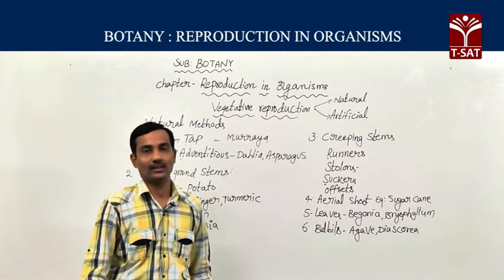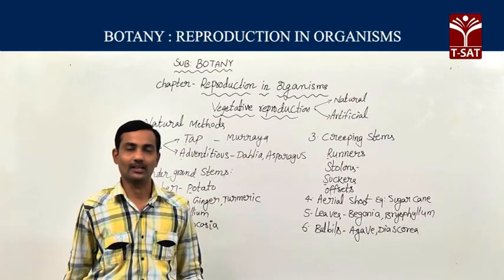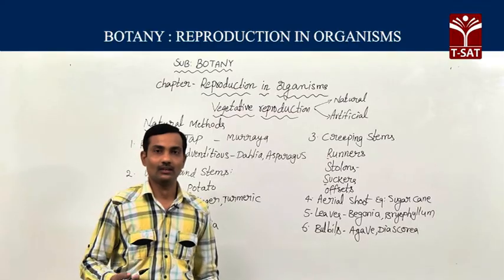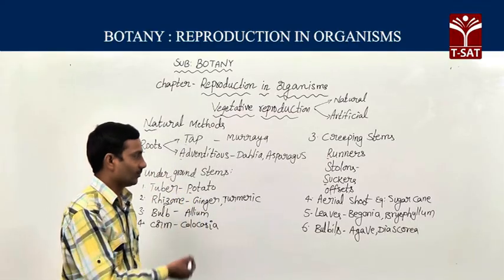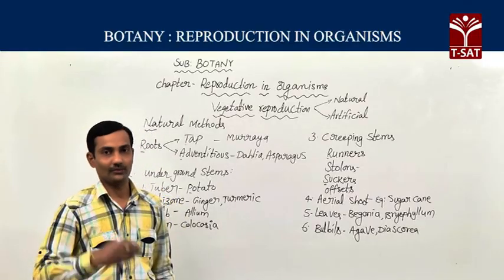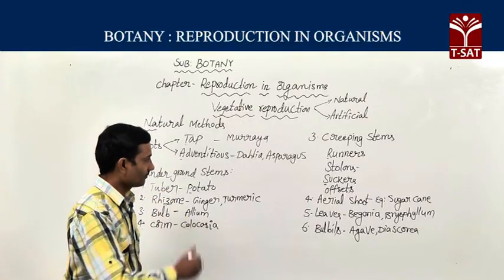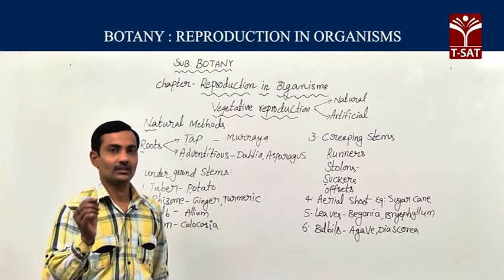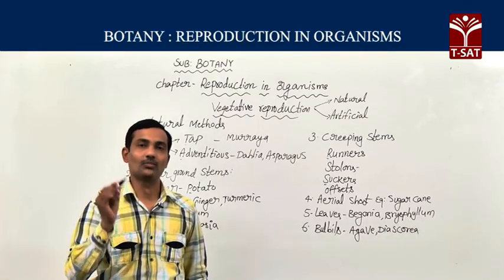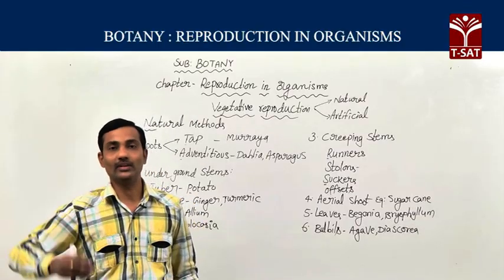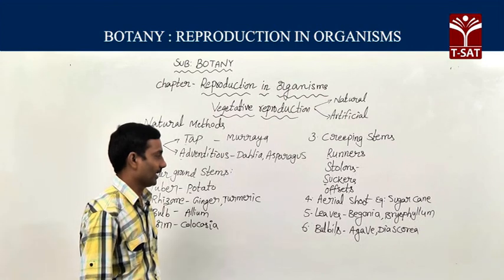Offsets, especially in hydrophytes like Pistia and Eichhornia, also known as water hyacinth. In these plants we can find new plants developing through offsets. Aerial shoot in the sugarcane plant: at each and every node you can find a small bud in the sugarcane plant. That bud has the ability to develop into a new plant.